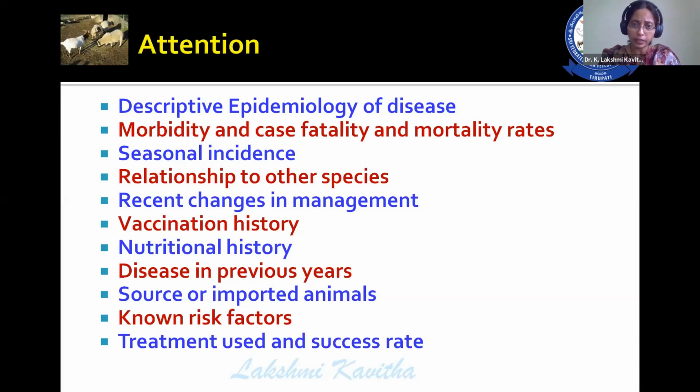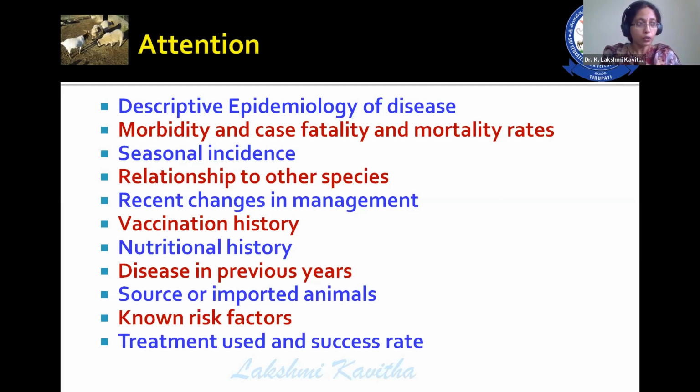Then what are the morbidity, case fatality, and mortality rates? How many animals are affected? What is the mortality percentage, and what is the case fatality? What is the season? What is the relationship to other species? That means, is there any other species that is responsible for the transmission of the disease? What are the recent changes in the management? What is the vaccination history? What is the nutritional history? What was the disease status in the previous year?